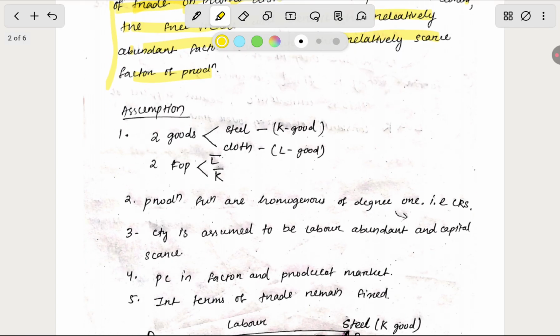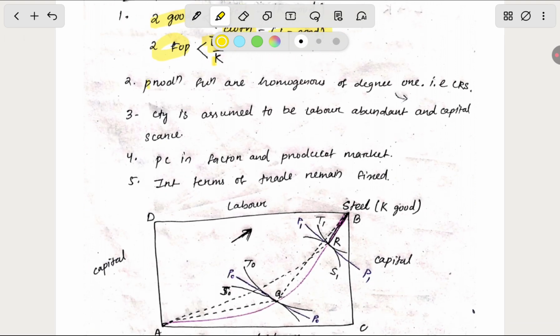There are some assumptions. Two goods, let's say steel and cloth. Steel is a capital intensive good, cloth is a labor intensive good. Two factors of production, labor and capital, which are constant. Production functions are homogeneous of degree 1, meaning constant returns to scale. The country is assumed to be labor abundant and capital scarce. There is perfect competition in factor and product markets. International trade supply and demand are fixed by international competition.